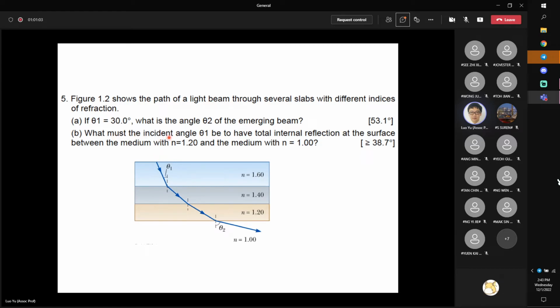Then what must be the incident angle theta 1 in order for total internal reflection to happen at the last interface? What should be theta 1 if theta 2 is 90 degrees? Total internal reflection means calculating the maximum incident angle, so that here it will be 90 degrees. So let's look at this question one by one.